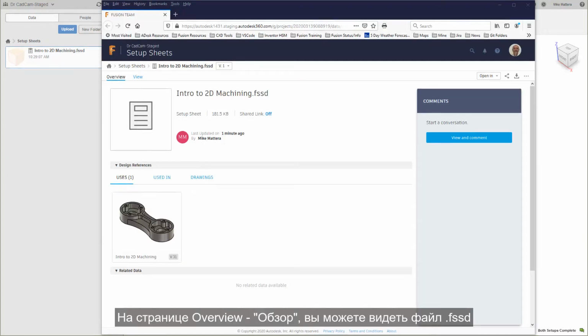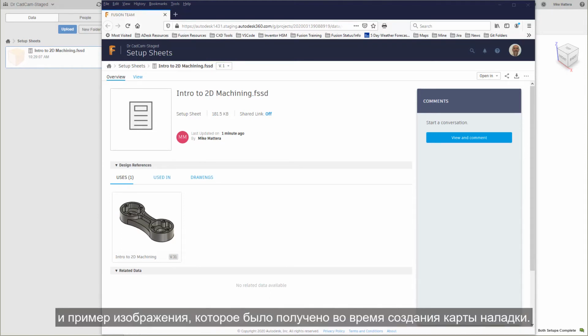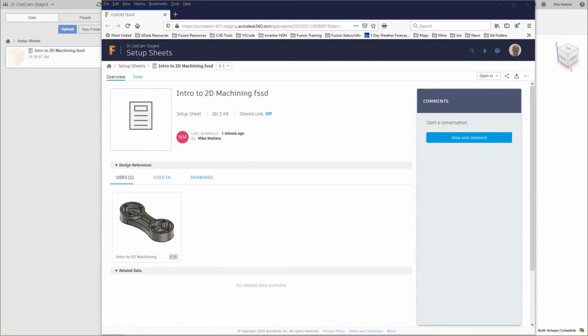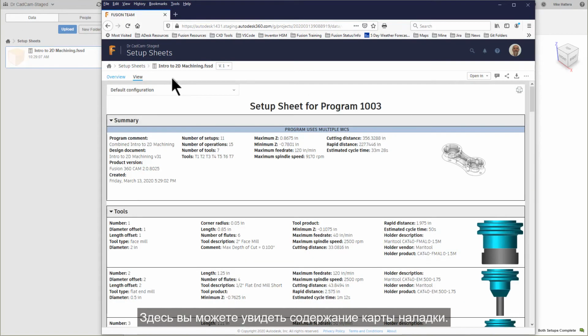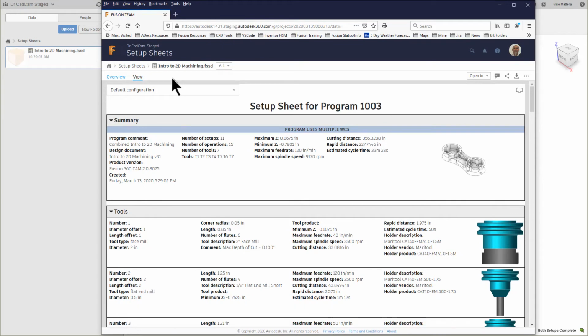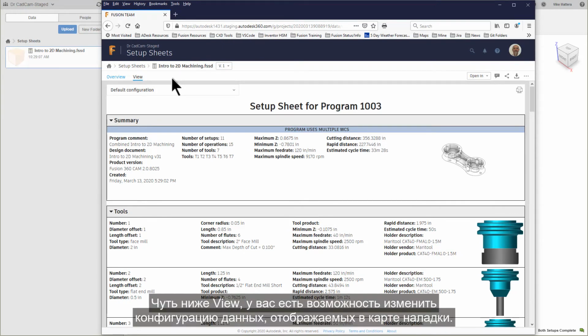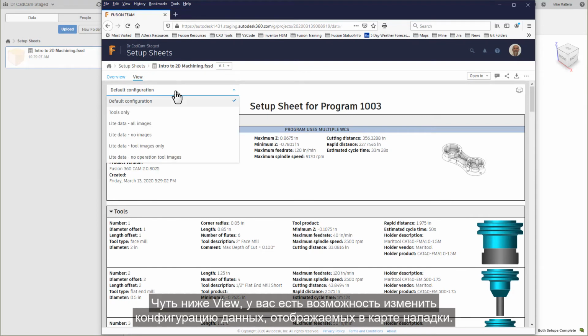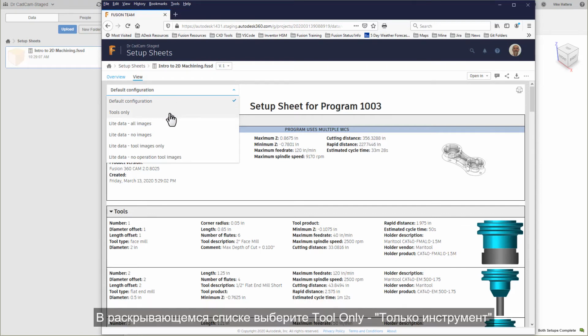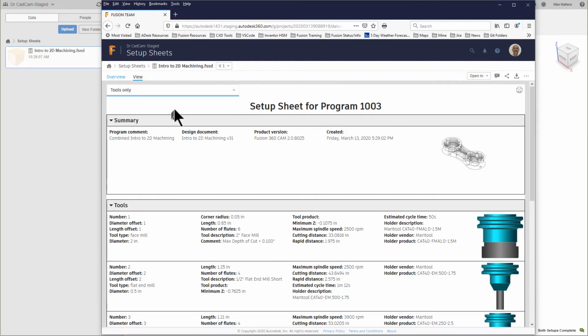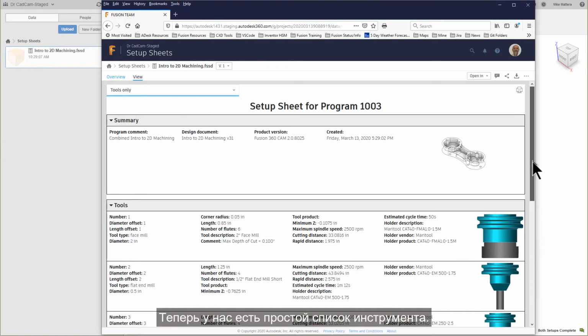On the Overview page, we can see the .fssd file and a sample image that was captured during the setup sheet creation. Next to Overview, click on View. Here we can see the contents of the setup sheet. Underneath View, we have options to change the configuration of the data displayed in the setup sheet. From the pull-down, select Tool Only. Now we have a simple tool list.